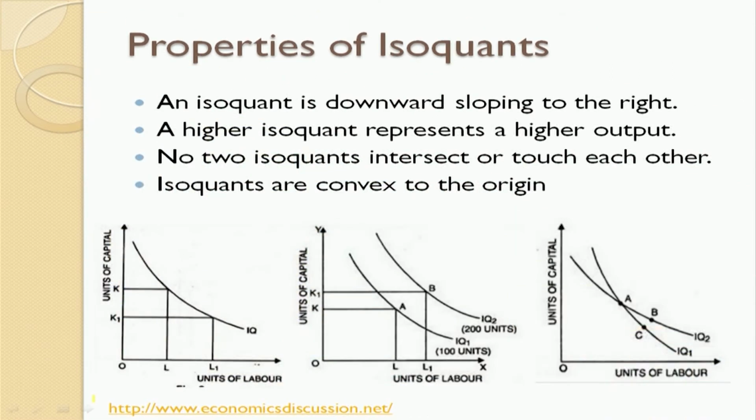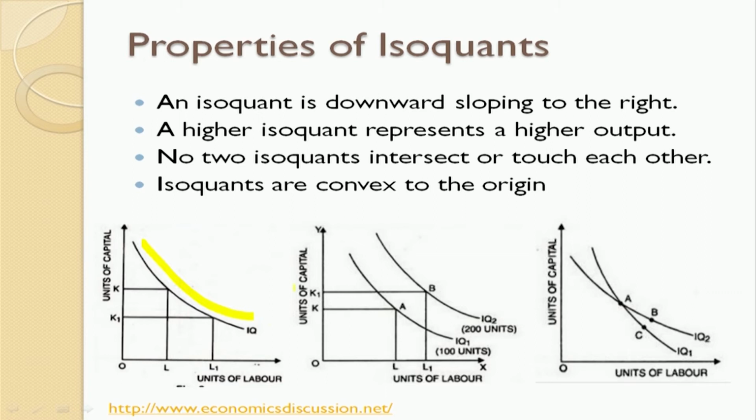Let us look into the properties of the isoquant. As we have seen in the earlier diagram, the isoquant slopes to the right; the isoquant line is downward sloping. It is downward sloping because we are substituting one factor for another. As the quantity of one factor increases, the proportion of the other factor decreases. Because of this, the isoquant curve slopes downward to the right.